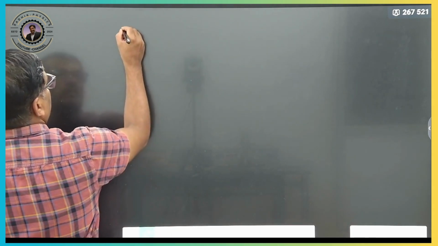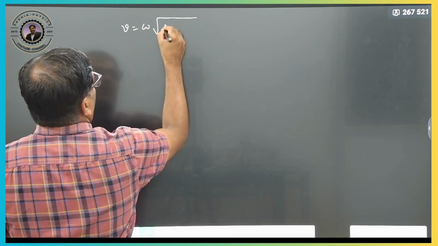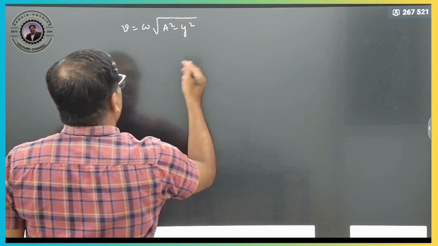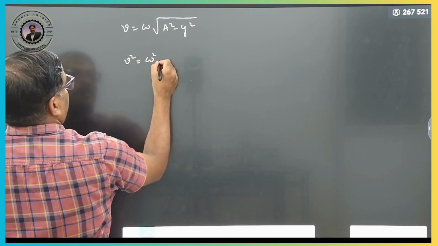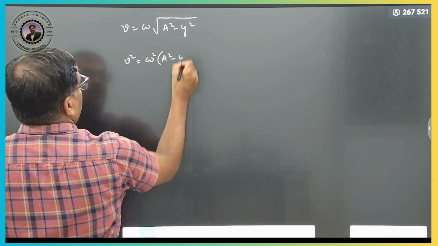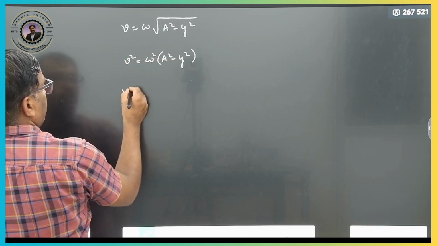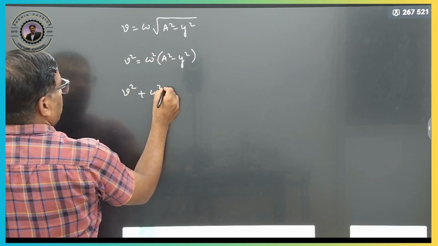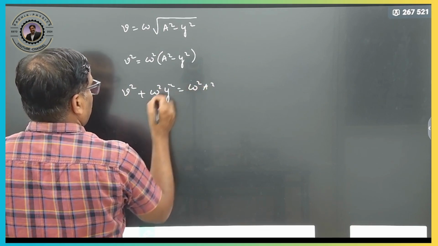Velocity. What is the velocity formula? Velocity is nothing but omega into root of a square minus y square. So squaring it, v square is equal to omega square into a square minus y square. Take it to this side: v square plus omega square y square is equal to omega square a square.